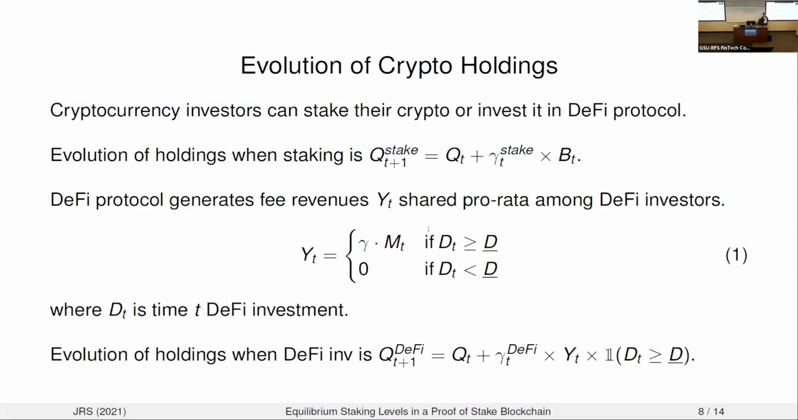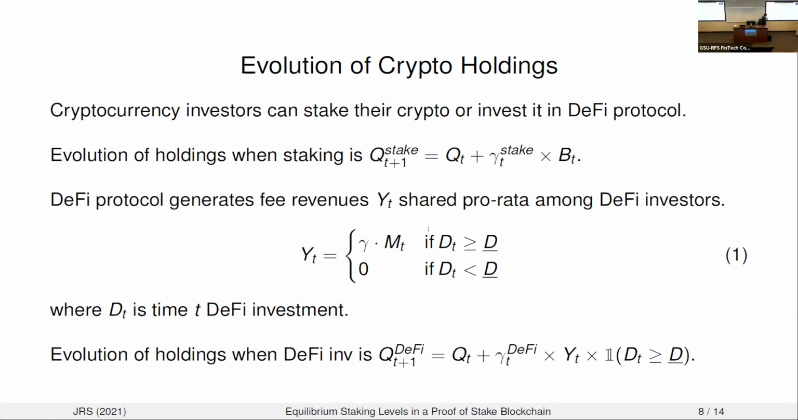So in order to capture this feature, we're going to take a sort of reduced form approach where we assume that the fee revenues are proportional to the cryptocurrency market cap. You can see this is somewhat empirically true if you look at fee revenues and Ether value, for example. So we're going to assume it's proportional to cryptocurrency market cap if there's sufficient investment in the DeFi protocol. Otherwise, the protocol is not going to be able to generate any fee revenues because there's not sufficient investment.